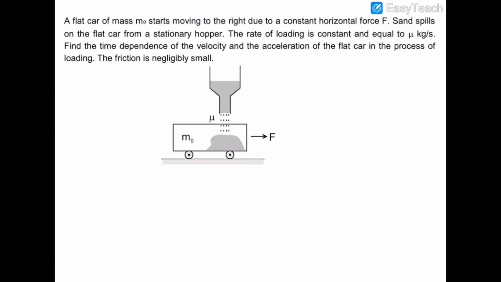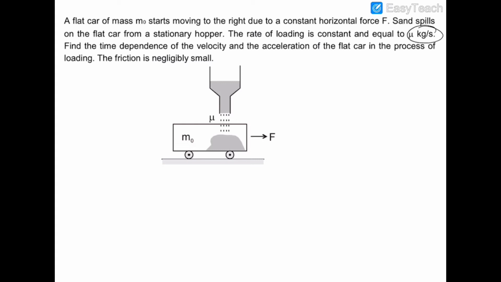Now I would explain the application of thrust force by an example. In this example there is a flat car, and that flat car has a starting mass of m0, which is the mass of that car when it was empty. Now a constant horizontal force F is continuously being applied on this car, and a hopper is spilling some mass on this car at a rate equal to mu, and we have to find out the time dependent velocity of this car and the acceleration during the process of loading. We have to assume the friction to be negligibly small.